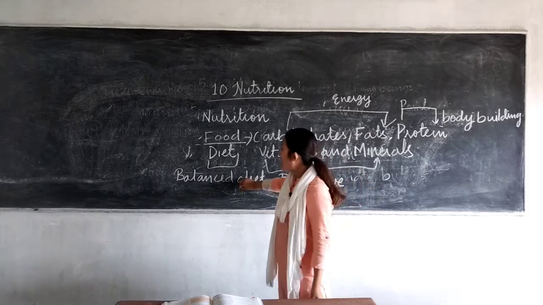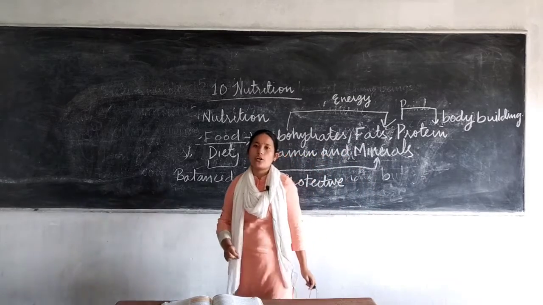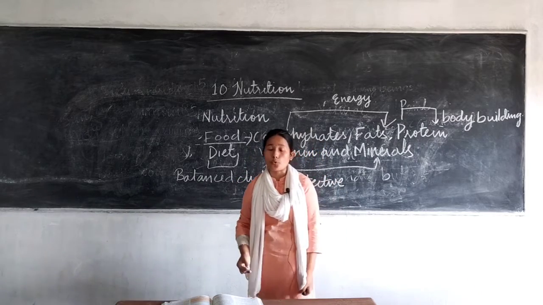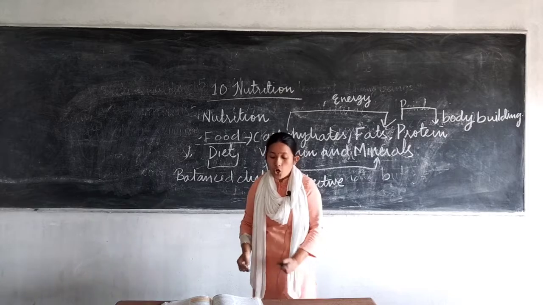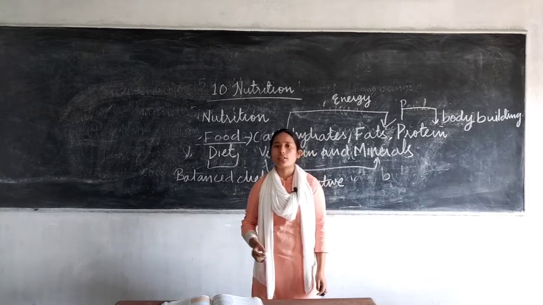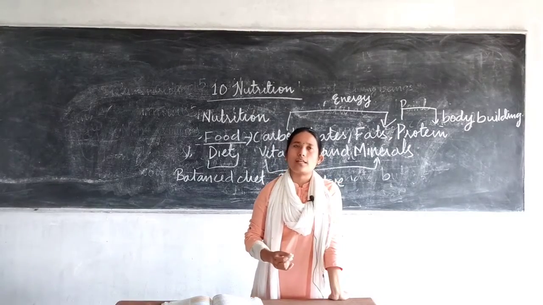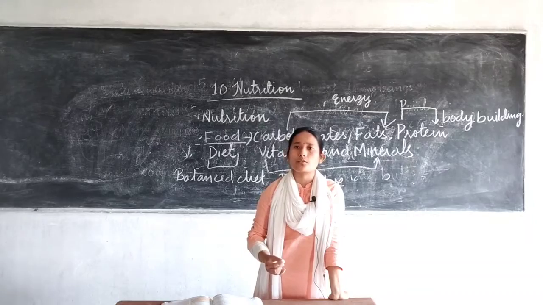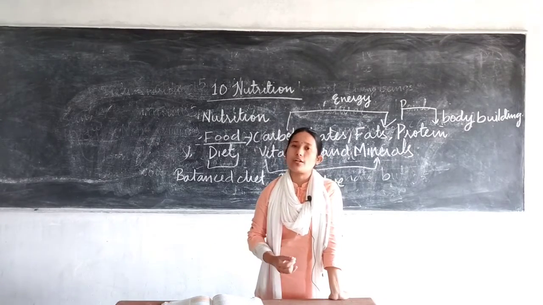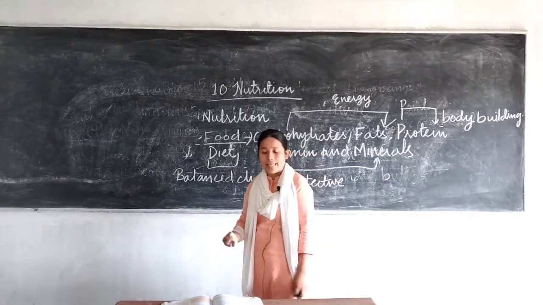The composition of a balanced diet varies from person to person with regard to age. Children need more protein building food because they are in a growth stage. It also depends upon the sex of an individual. Females undergo menstruation every month, so they need more iron containing food. If they do not, they might suffer from diseases like anemia.